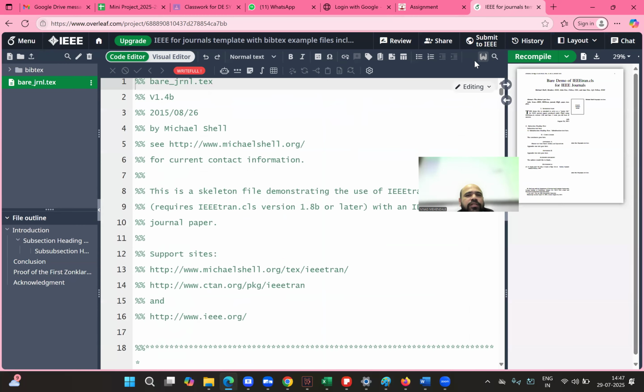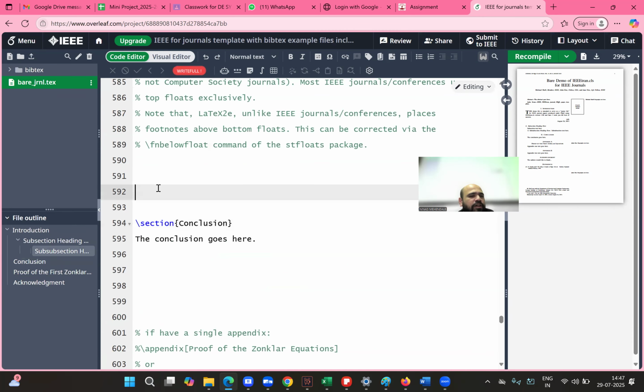So if you want to insert any image into this paper at some location, you have to look for the insert image option on the top menu. You have so many options at the top. This is the option to insert the figure. Let me put it before the conclusion. I want a figure somewhere here.